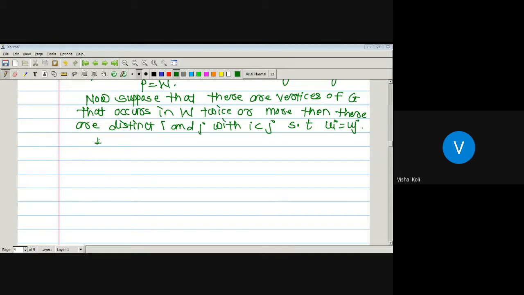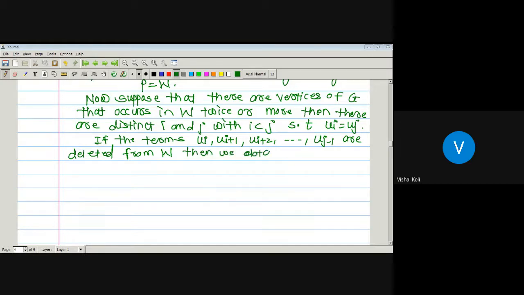So if the terms ui plus 1, ui plus 2 up to so on, uj minus 1 are deleted from walk W, then we obtain a UV walk W1 having fewer vertices than walk W, since here ui is equal to uj.